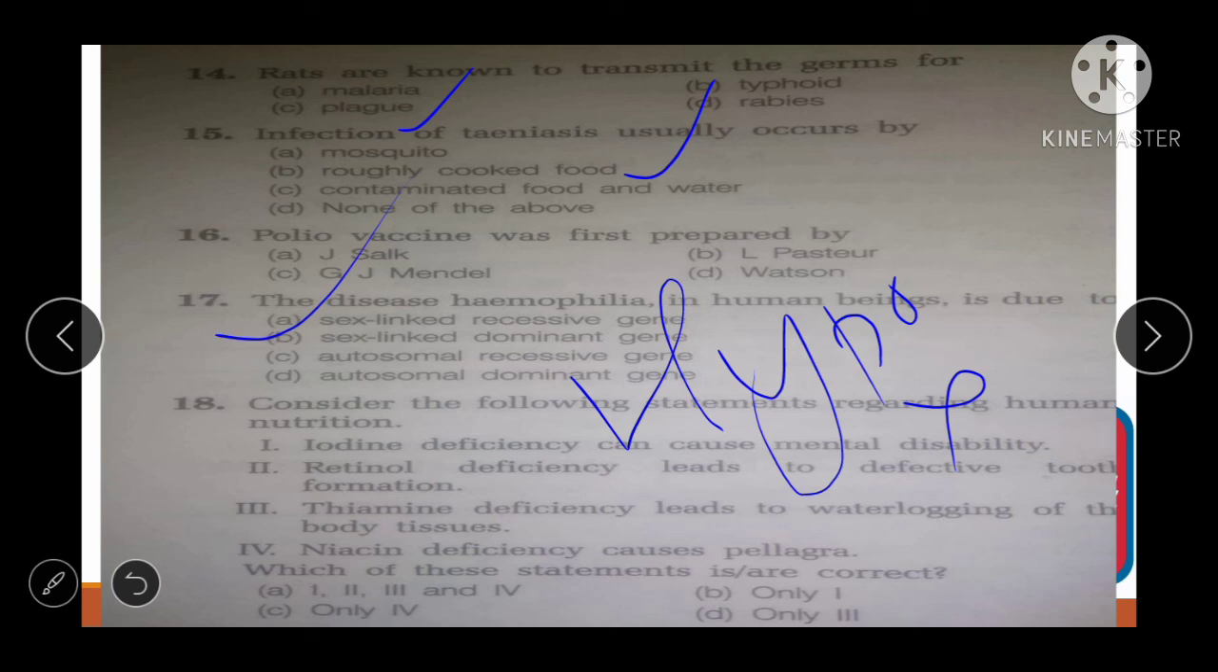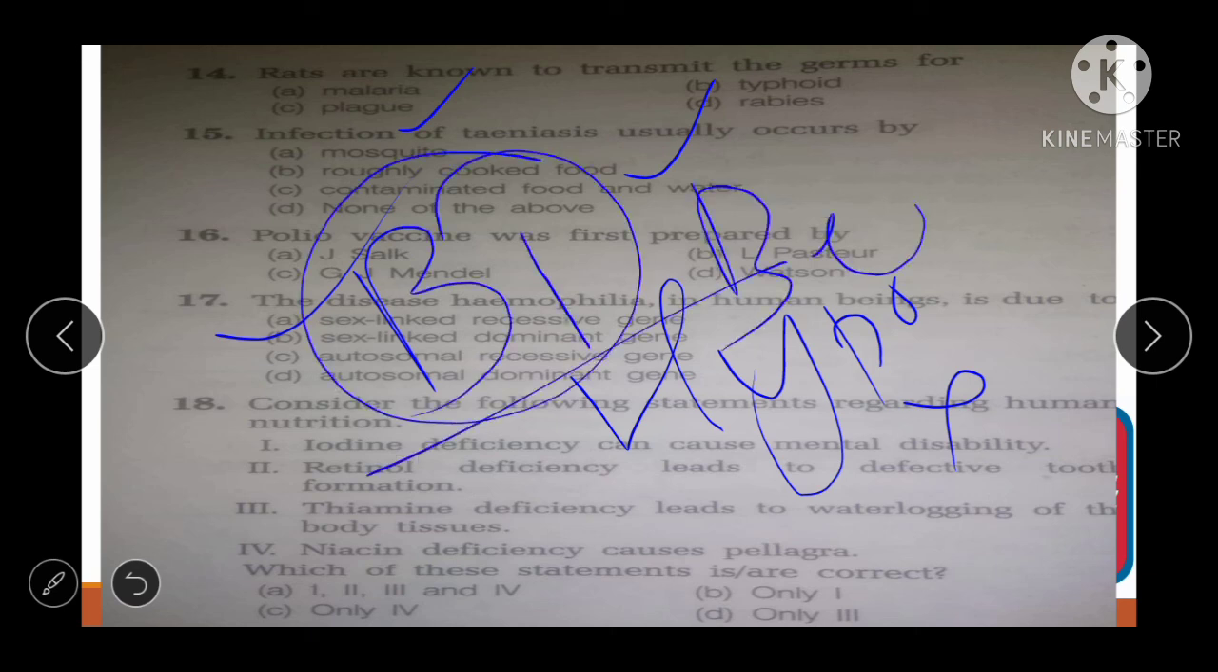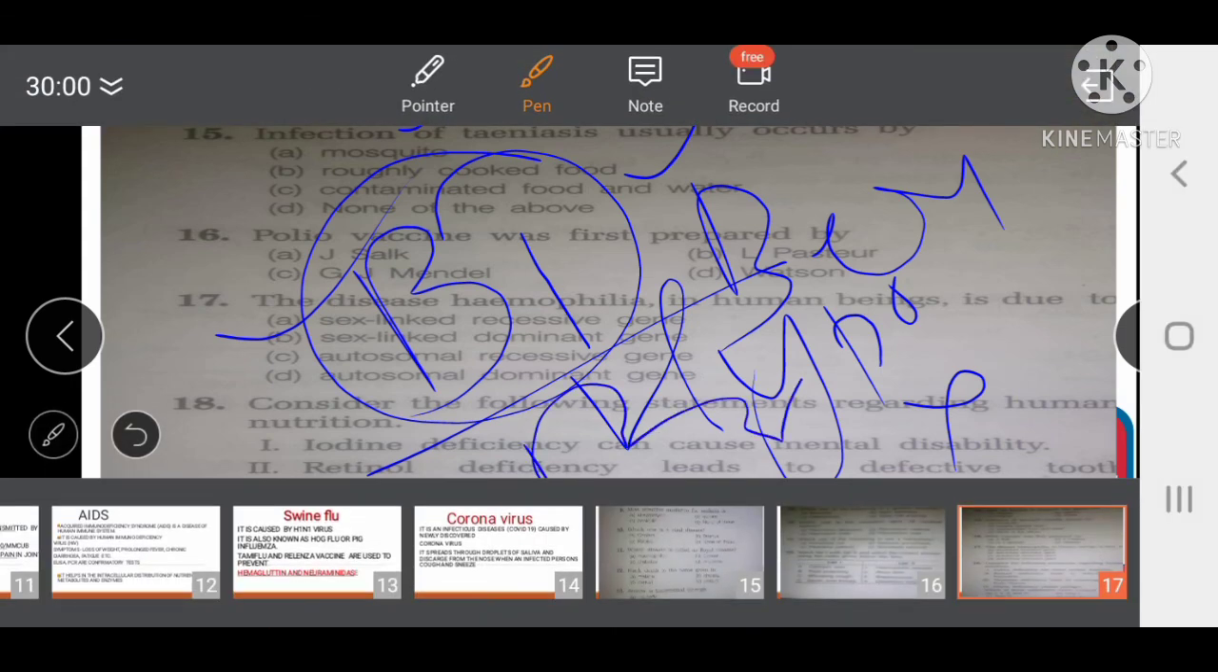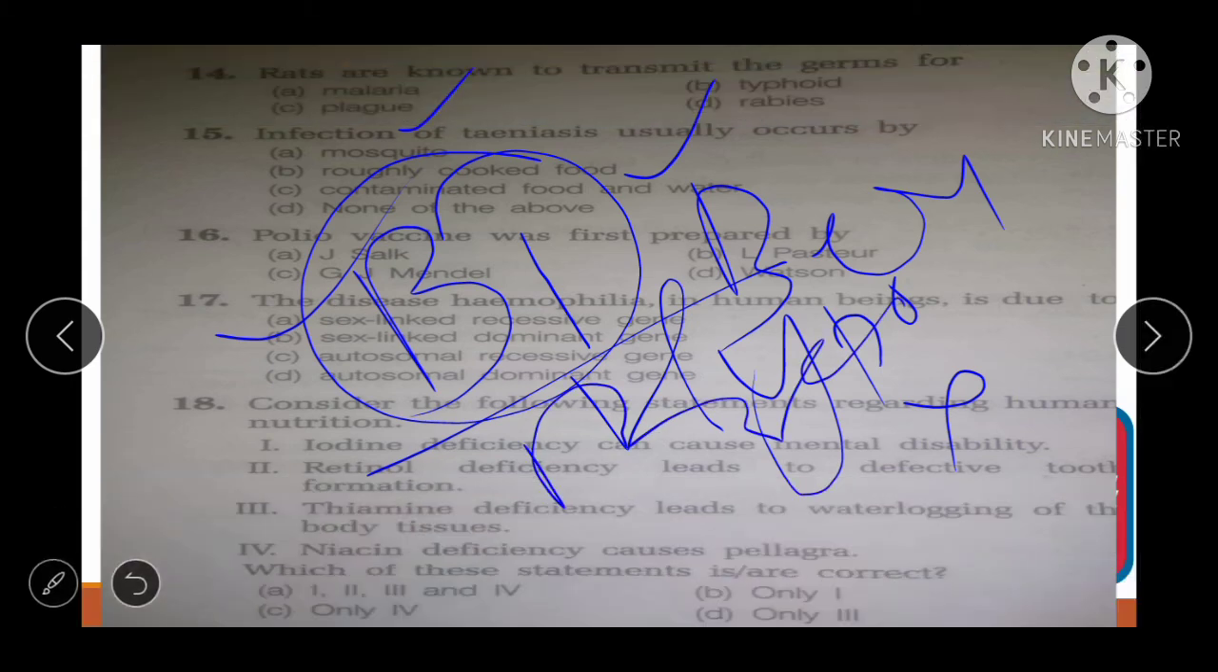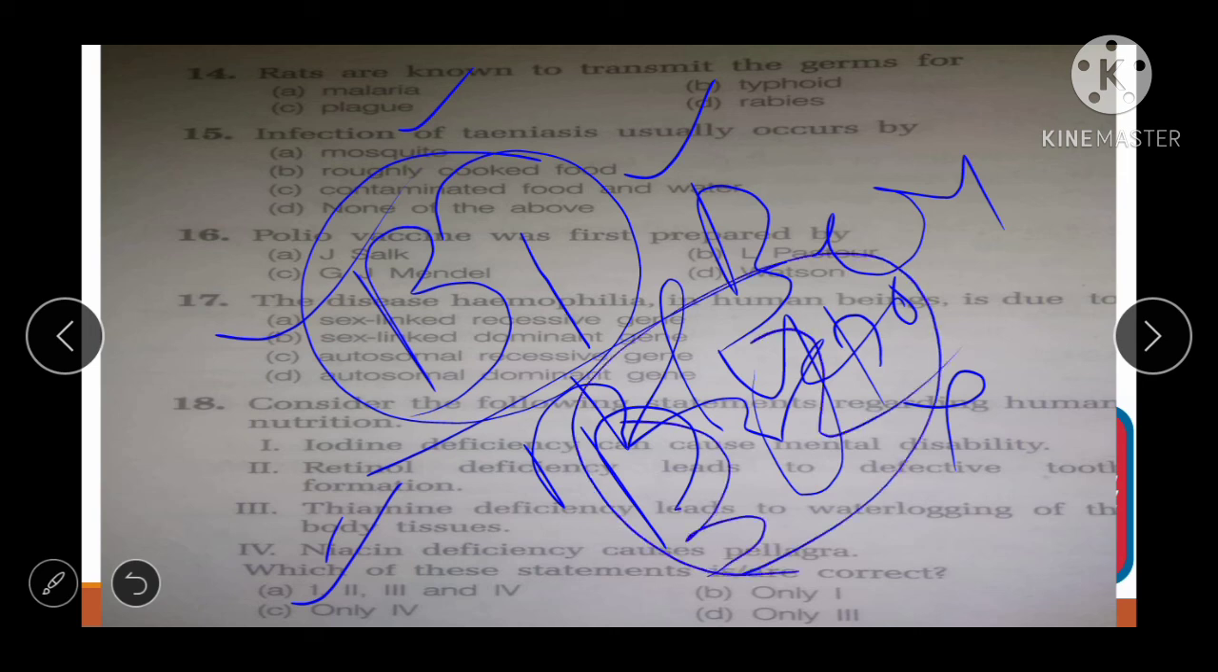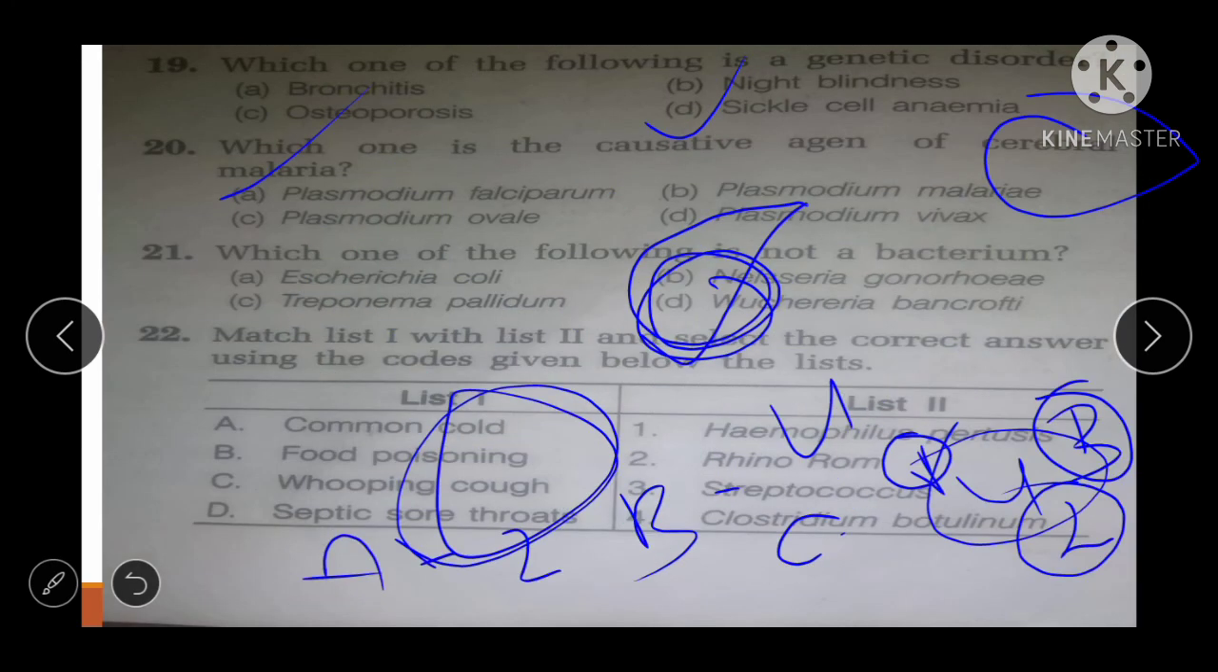Next one is thiamine deficiency leads to waterlogging of the body tissue. No, it is the B1 deficiency. Thiamine is the B1 deficiency. Beriberi, right? Now next one is niacin deficiency causes pellagra. Yeah, it is the correct option. So only fourth will be the right one. Okay, see friends, the three D's, dermatitis, dementia, diarrhea, are the effects of niacin deficiency. So we have done this question too.